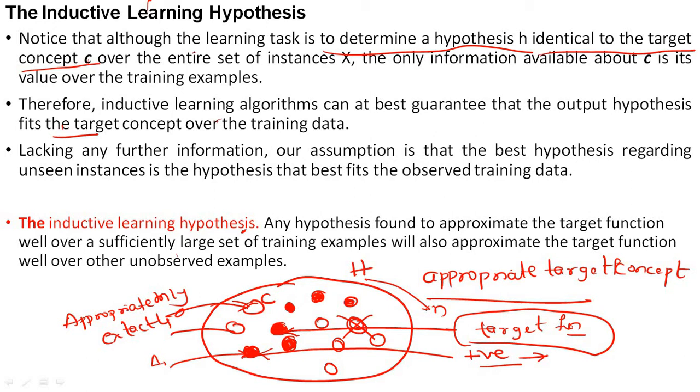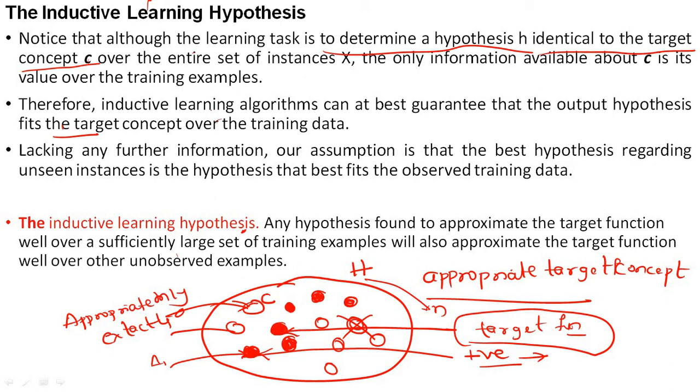So we have to search for a particular concept which is exactly matching our target set. That we call inductive learning. There are several algorithms in inductive learning which help us find the particular target concept.